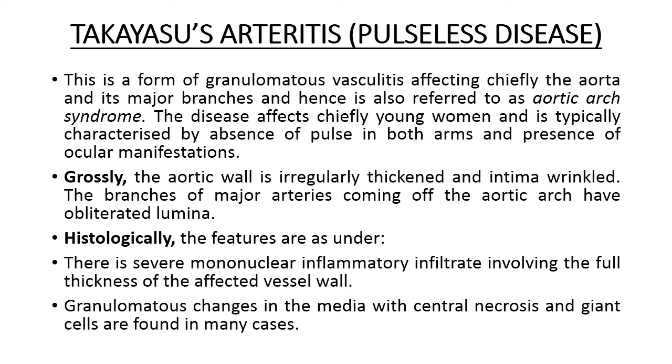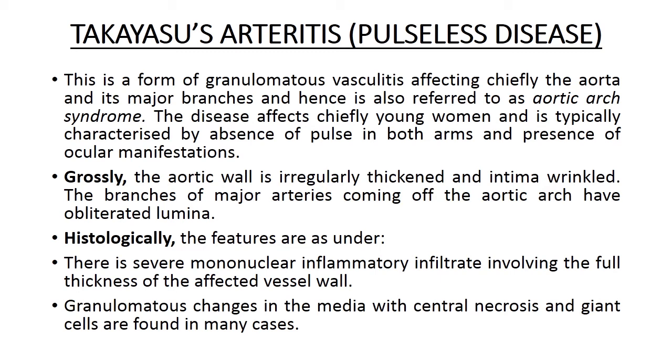Now, Takayasu arteritis, also known as pulseless disease. This is a form of granulomatous vasculitis affecting chiefly the aorta and its major branches, and hence is also referred to as aortic arch syndrome. The disease affects chiefly young women and is typically characterized by absence of pulse in both the arms and presence of ocular manifestations.